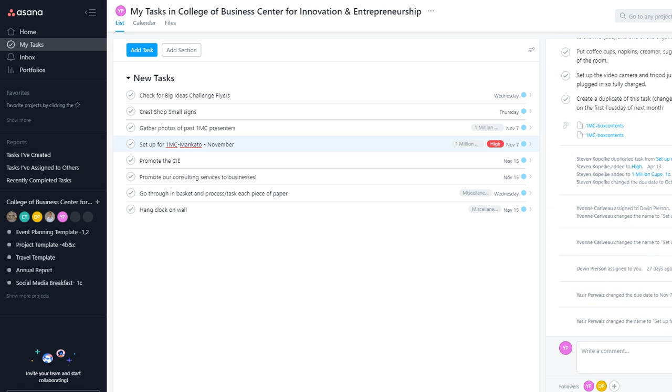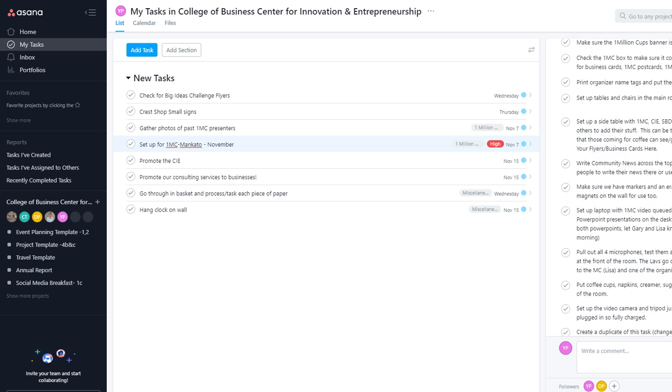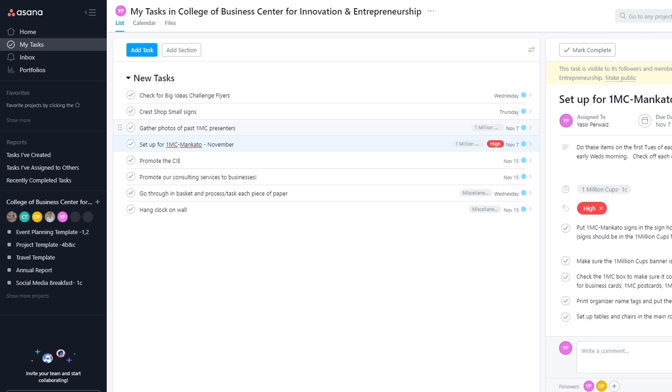So these are some of the basic features that are there in Asana, and the best thing is that it is very easy to use. It's not very complicated, and you don't need to be really tech savvy in order to use it. Anyone who has a basic know-how of computers can work on this.